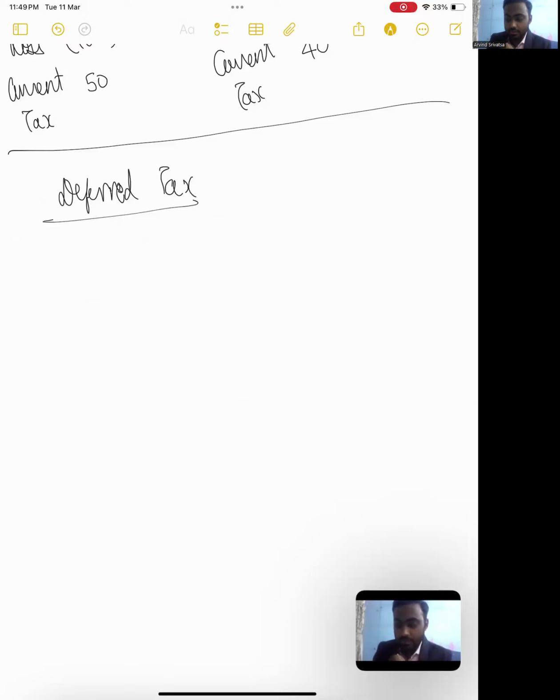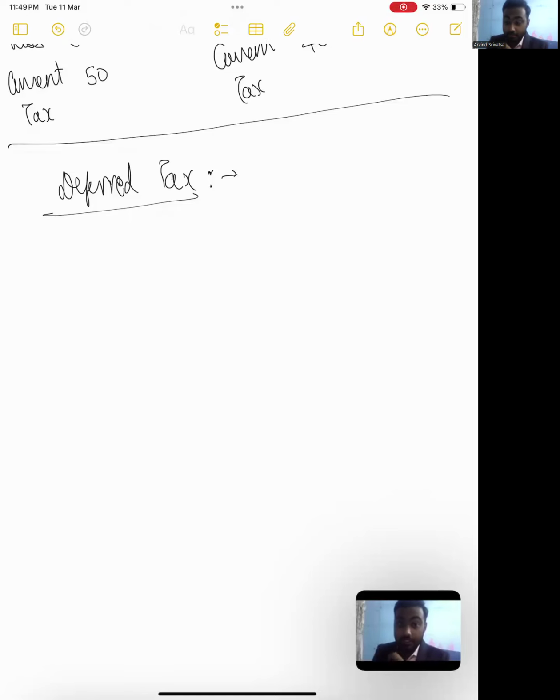So to give you a perspective, when deferred tax comes into picture, what will happen is, let's say the profit of the entity is 100. Let's say the tax rate applicable to the entity is 25.17%. Just keep this in mind, assuming that there are no permanent differences.